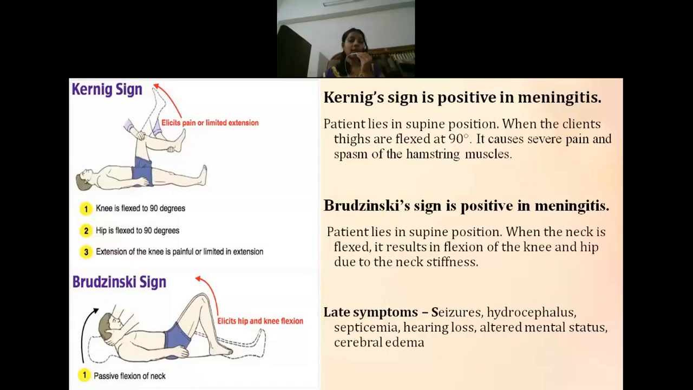Other than Kernig sign and Brudzinski sign, some other symptoms may be seen like seizures, hydrocephalus, altered mental status, cerebral edema, increased ICP, and sometimes death also can happen because of septicemia. And hearing loss is also seen in certain individuals.